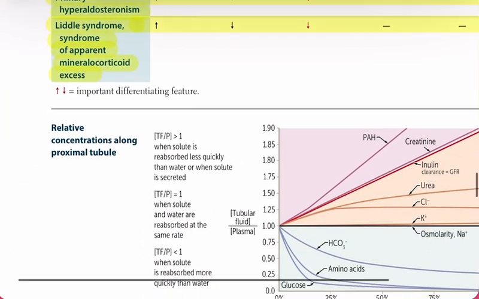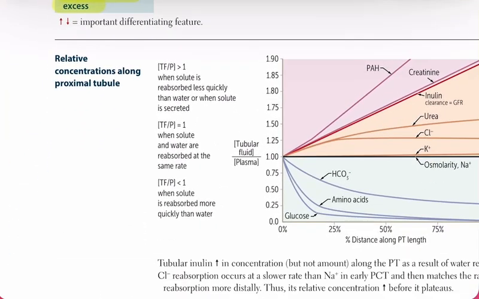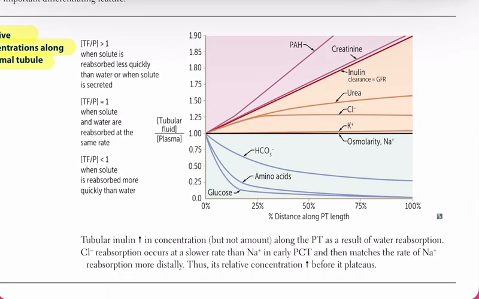Now let's move to the second part, relative concentrations along the proximal tubule. Think of the proximal tubule as a moving conveyor belt where solutes and water are being reabsorbed at different rates. On the graph, you'll see tubular fluid concentration compared to plasma, or TF over P, plotted along the length of the proximal tubule. Here's how to interpret it.